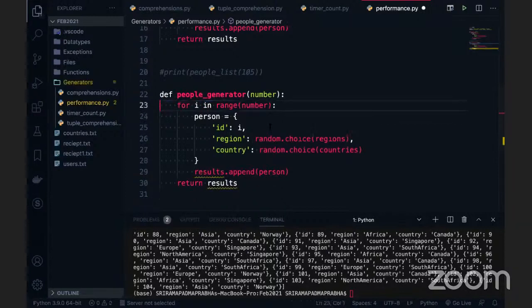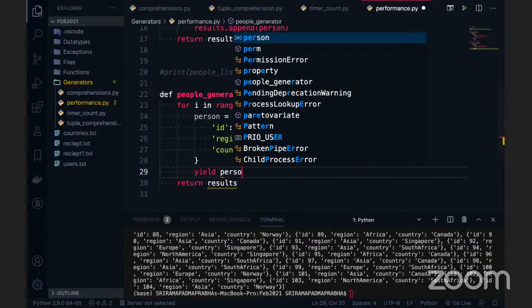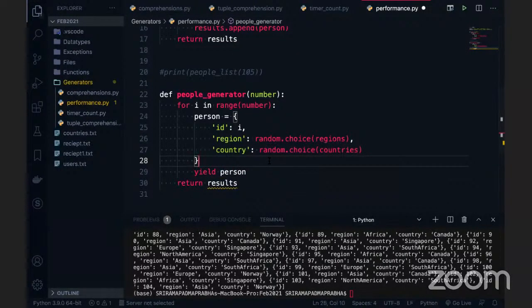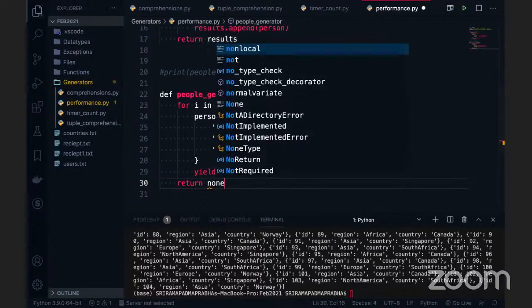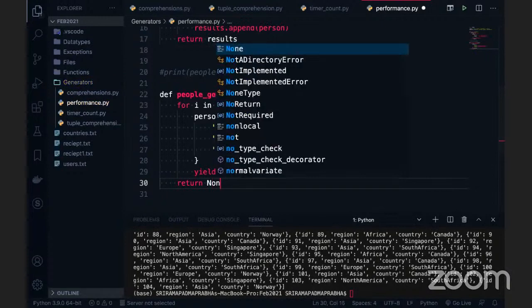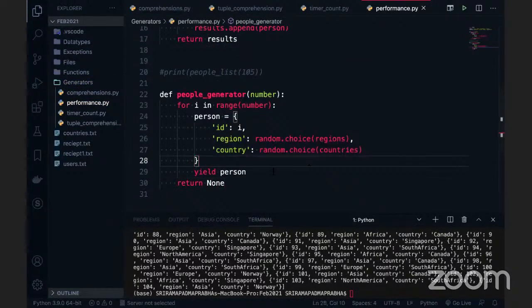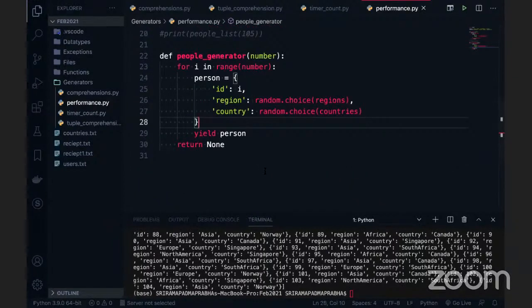So how to yield it now? We have to use the yield keyword. So instead of append, it's no more here. We can use the same code here. The spelling is wrong. Yield and the person. Am I correct? Can anybody debate with me? Is it correct or wrong? If you want to return, you can use None. See, sometime back you asked me about return None. So what is the problem? You need not use return None either. It's not required actually, but as part of your learning, I am just writing it.